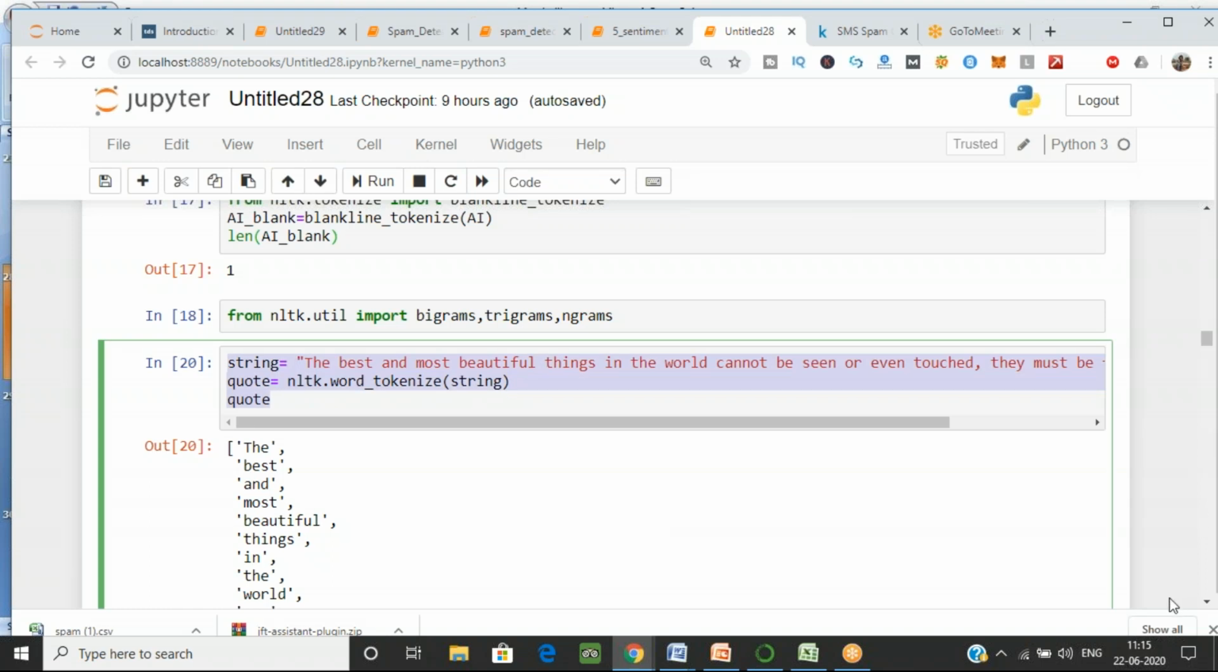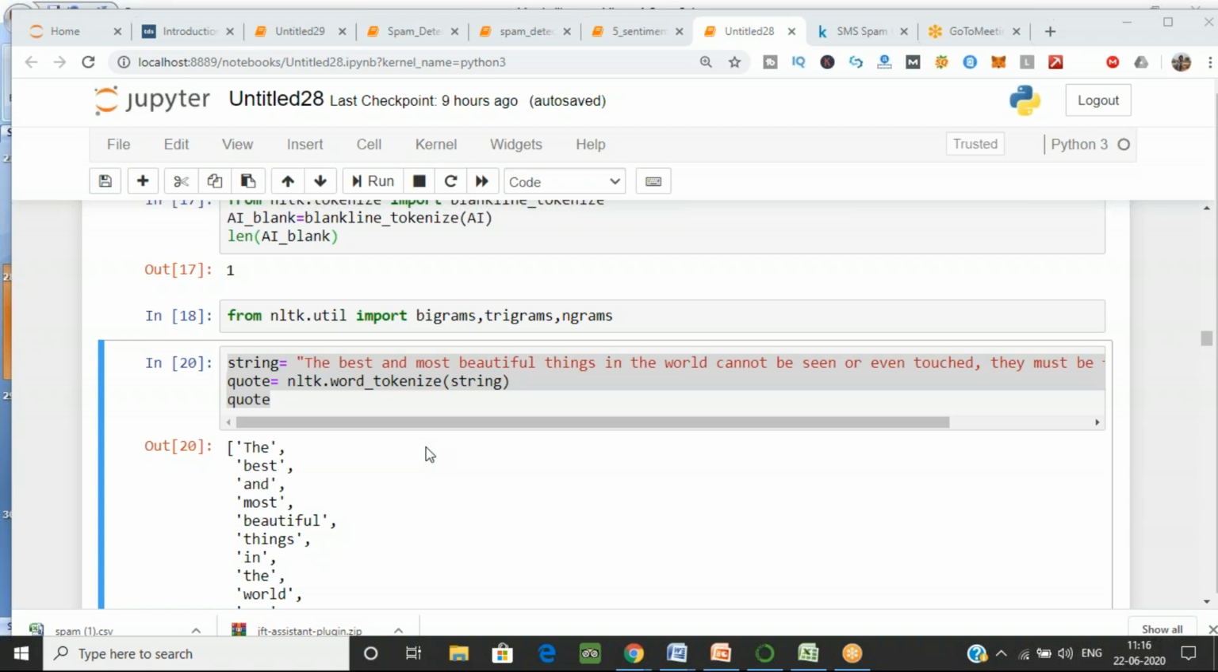Now after this we will do bigram and the trigram. Yeah, this is the code. Just copy and paste that. What we have done in this code, I have taken one string: the best and the most beautiful things in the world cannot be seen or even touched. They must be held with the heart. Okay, so this is the string which I'm having.